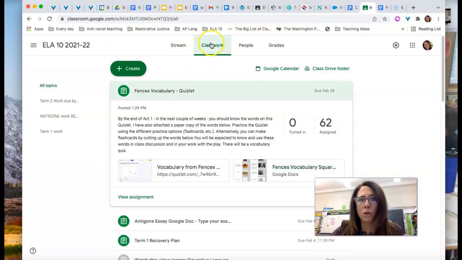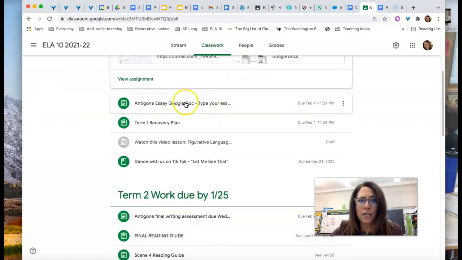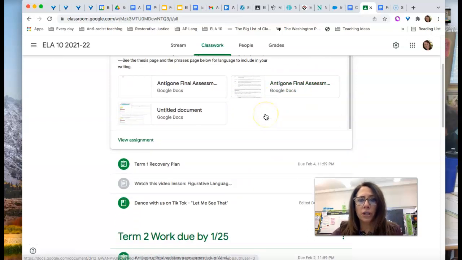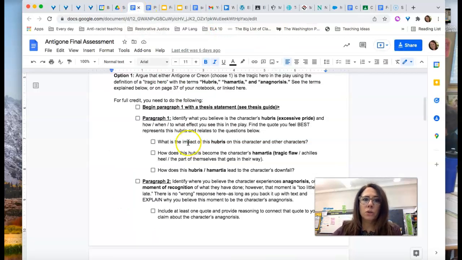So if I go to my Google Classroom, again, I'm looking at the classwork tab up at the top, and I'm going to scroll down until I see the Antigone Essay. And this is really everything that you need. A lot of people have already started turning this in. This was due the 4th, which was last Friday. There is a thesis statement guide, and there is the same document that I just showed you with all of the essay options. And then there's a blank Google Doc for you to write yours on and then submit in this post.